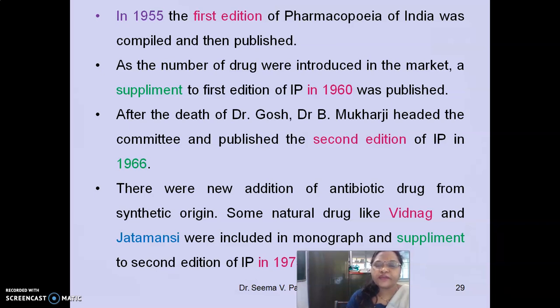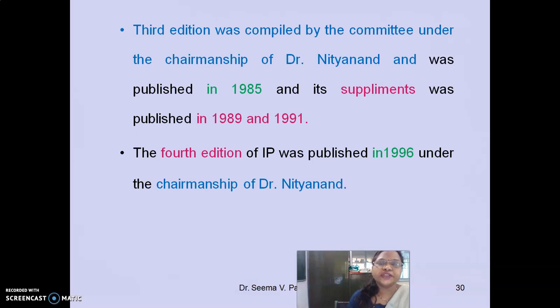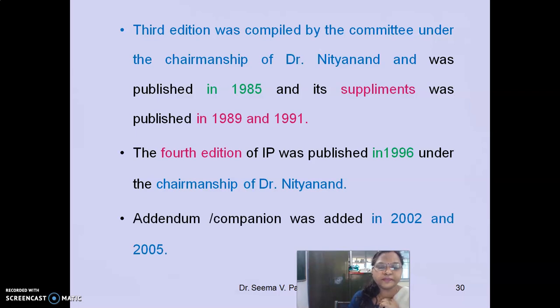There were new additions of antibiotic drugs from synthetic origin. Some natural drugs like Vidang and Jatamansi were included in the monograph, and a supplement to the second edition of IP was published in 1975. The third edition was compiled by the committee under the chairmanship of Dr. Nityananda and was published in 1985, and its supplement was published in 1989 and 1991. Then the fourth edition of IP was published in 1996 under the chairmanship of Dr. Nityananda. Addendum was added in 2002 and 2005.